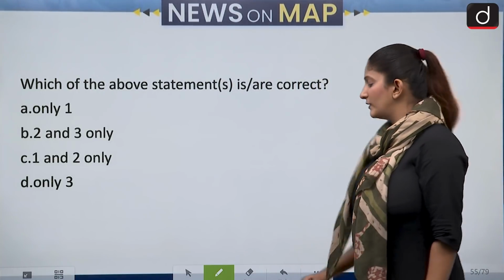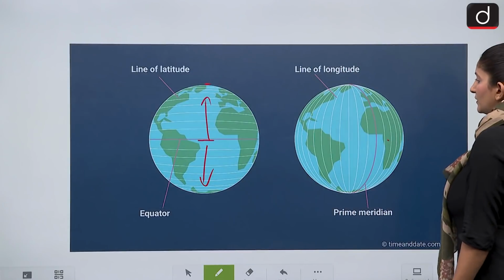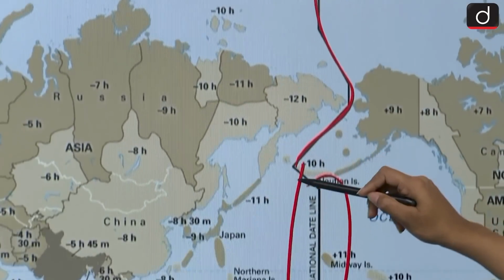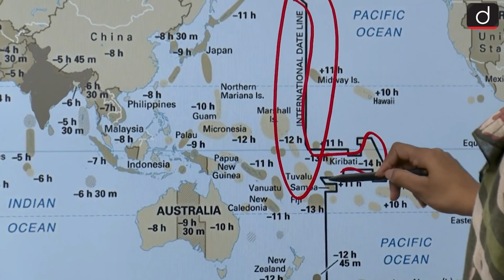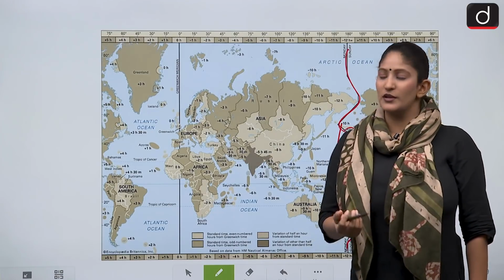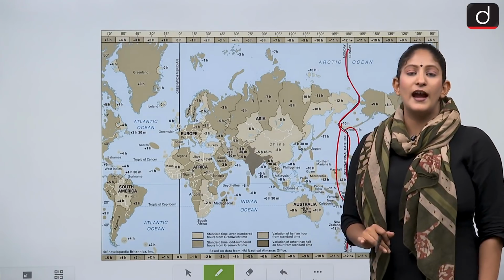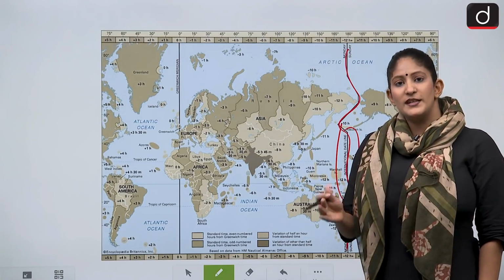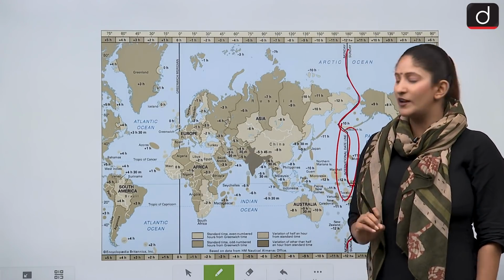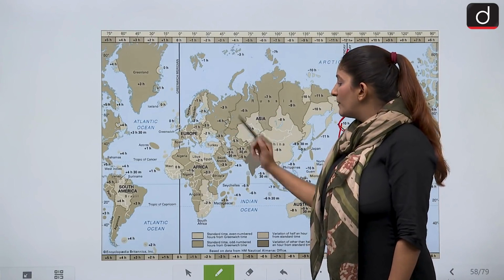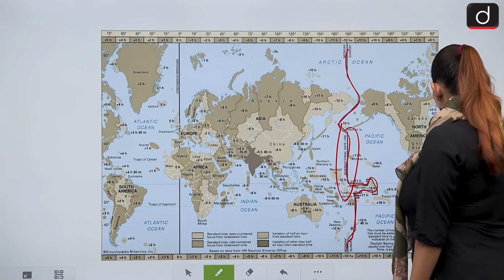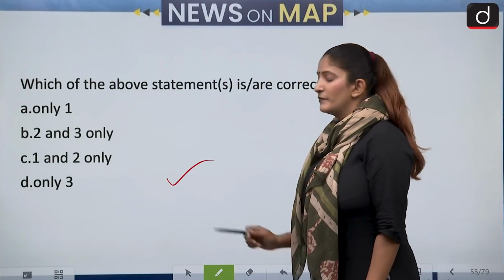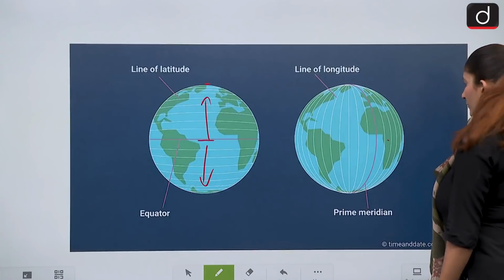The third one is the only correct answer, because, as I told you, the international dateline is deviating so that it does not cover many land masses, but a water body. This was the only place that did not have a lot of landmass, but mostly water body. So to compensate for the time loss or gain, this dateline deviates. And you see that the prime meridian is not deviating at all. So only the third is going to be the correct answer here. All right, moving on to the next set of questions.